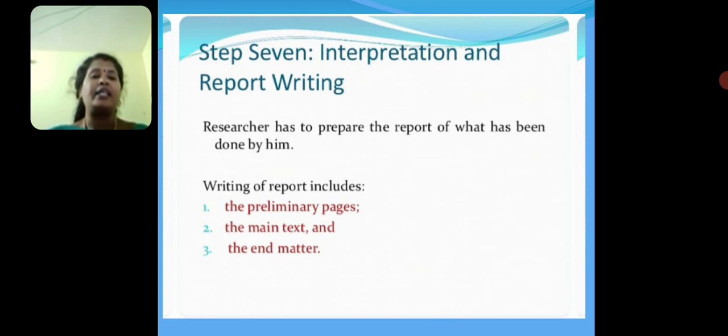Step 7. Interpretation and report writing. A researcher has to prepare the report of what has been done by him. Interpretation is the process of making sense of numerical data that has been collected, analyzed, and presented. A report is the statement of the result of the investigation. Writing of the report includes the preliminary pages, the main text, and the end matter.